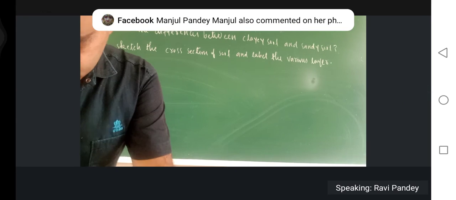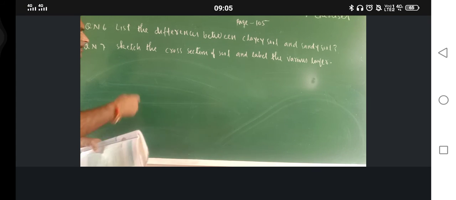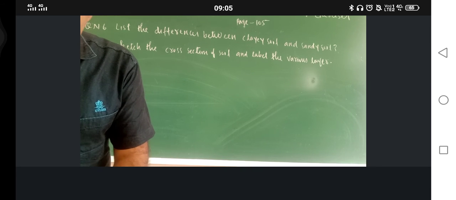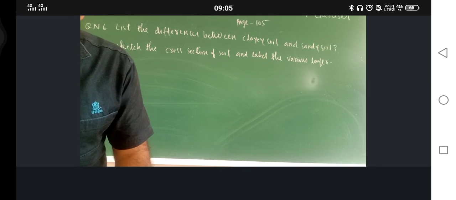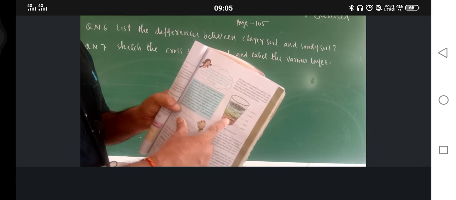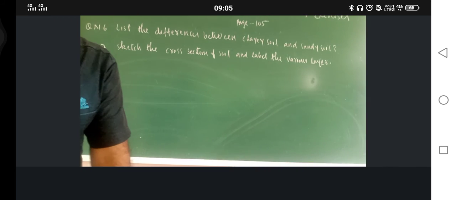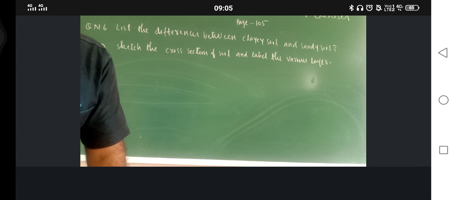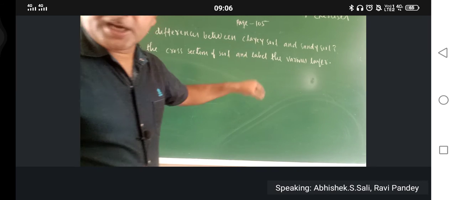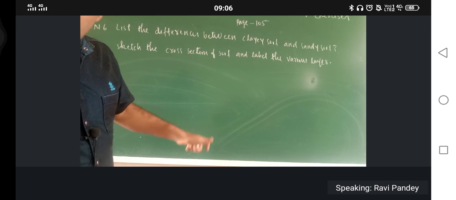Question number 8 is: Rajya conducted an experiment. Just see, which in question number 7 you have to explain, I will tell you. Now this diagram you should draw. This is the cross section. I hope that you are getting this. This is the layers of soil. So I hope that you can do this one. Now question number 7, the difference between clay soil and sandy soil, I have already explained. So just tabulate those differences which I have already told you.